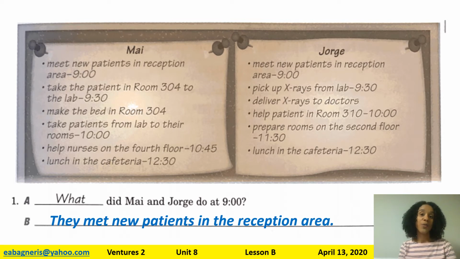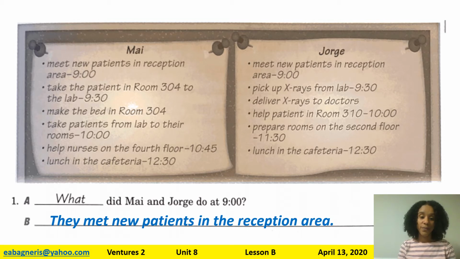So this homework was a lot like the activity, the exercise that we did in the last video. They gave you a schedule and you had to answer questions to go with that schedule. They actually gave you two schedules. One schedule was for May, and the other schedule was for Jorge. Let's look at the problems and answer the questions.